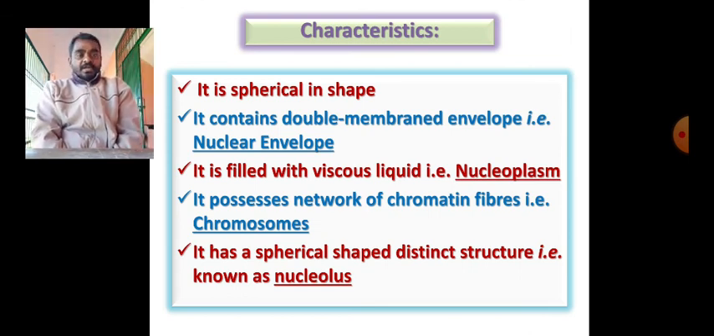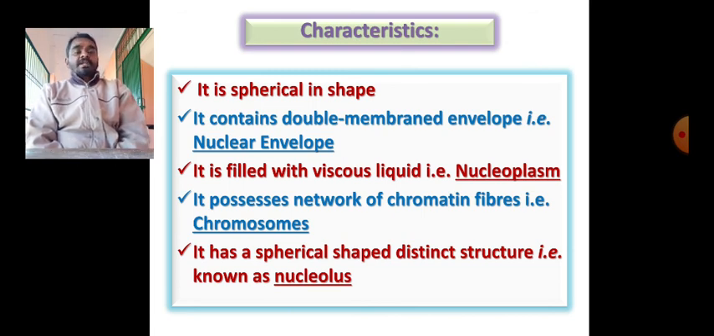It's basically spherical in shape. Spherical means round, globular. It contains a double membrane envelope, that is, it has an envelope cover. That cover is of a double membrane nature, which is called the nuclear envelope. The nucleus is enveloped, so nuclear envelope is the name.